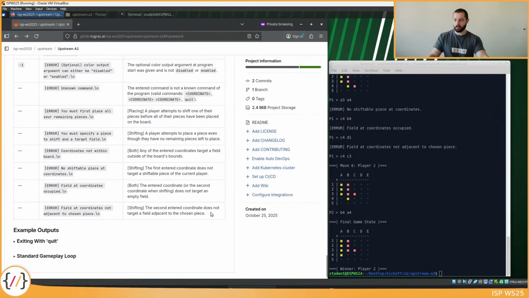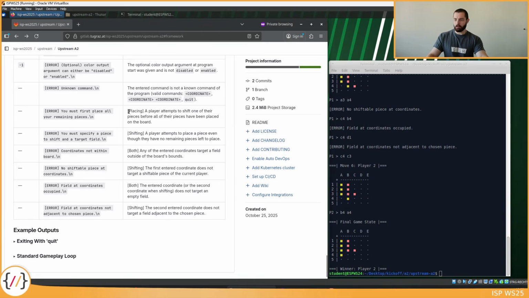And here you also find a list of error messages that should be printed if the user input is invalid. For example, an unknown command: if the entered command is not either a single coordinate or a double coordinate, or the quit command, it's an unknown command, and this message should be printed. There are also a few more error messages. Some of those I've already shown you.